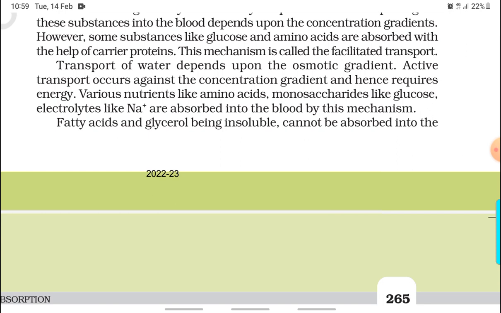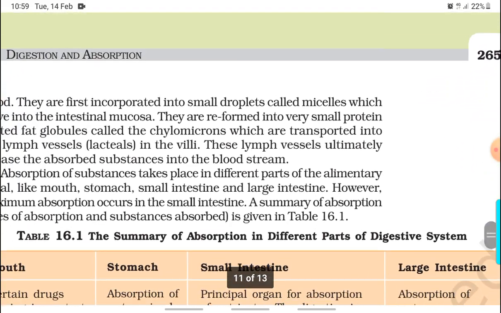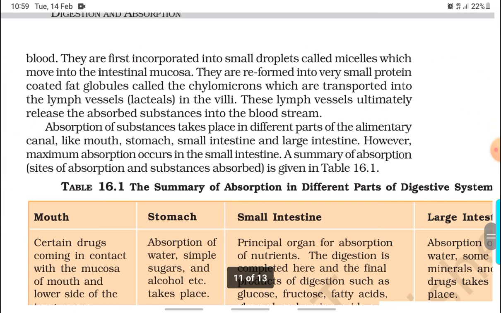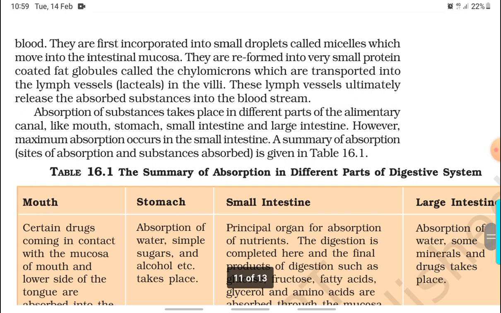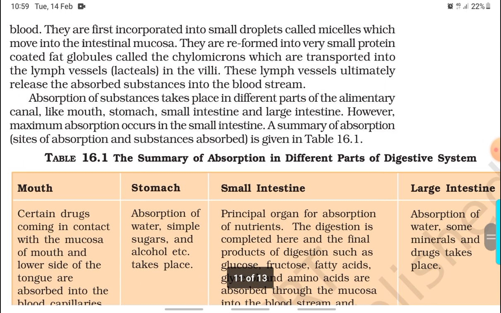Active transport occurs against the concentration gradient and hence requires energy. Various nutrients like amino acids, monosaccharides like glucose, and electrolytes like sodium ions are absorbed into the blood by this mechanism. Fatty acids and glycerol, being insoluble, cannot be absorbed into the blood. They are first incorporated into small droplets called micelles, which move into the intestinal mucosa. They are reformed into very small protein-coated fat globules called chylomicrons, which are transported to the lymph vessels or lacteals in the villi. The lymph vessels ultimately release the absorbed substances into the bloodstream.